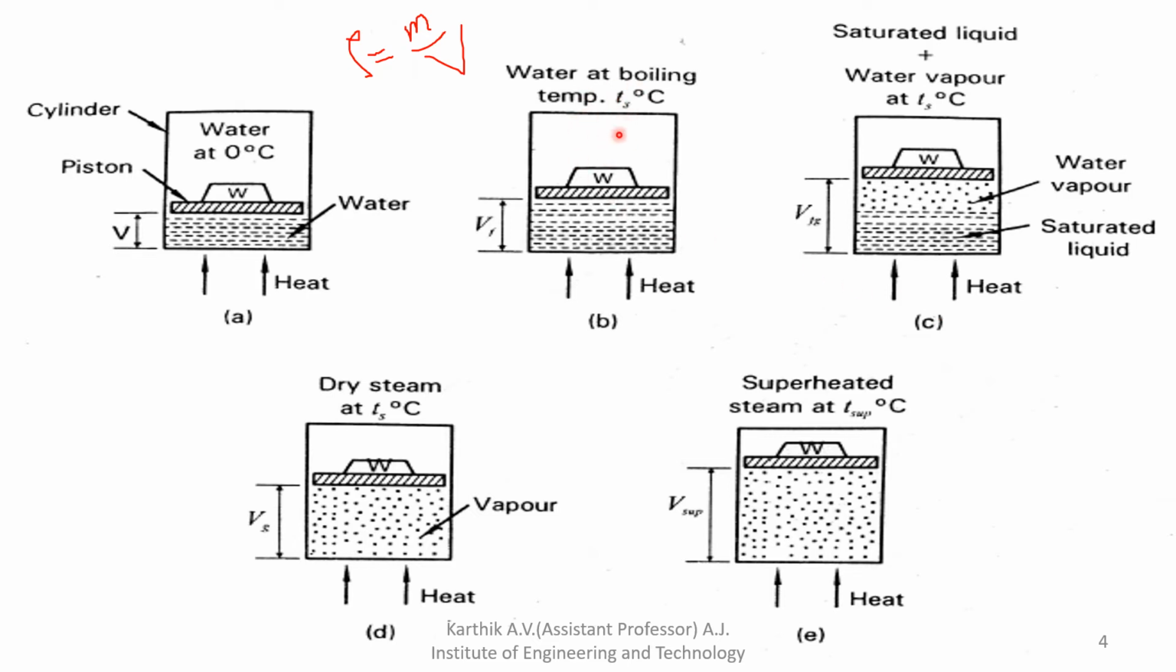Here the water reaches the saturation state. If you add further heating to the water, it remains in the saturation state only. The temperature remains constant. After water reaches the saturation temperature, if you add more heat, all that heat is utilized to convert the liquid state to vapor state, but the temperature does not increase in this state. Okay, understood, right?